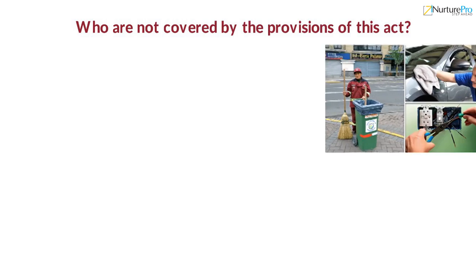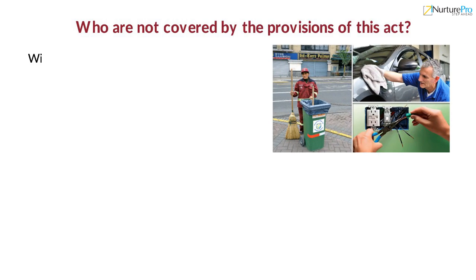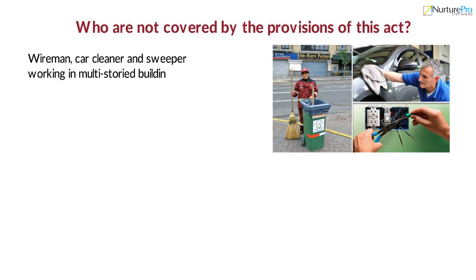Let's now see who are covered and who are not covered by the provisions of this Act. Number 1. Wireman, car cleaner and sweeper working in multi-storied buildings and being paid a small amount of services will not be covered under the Act.